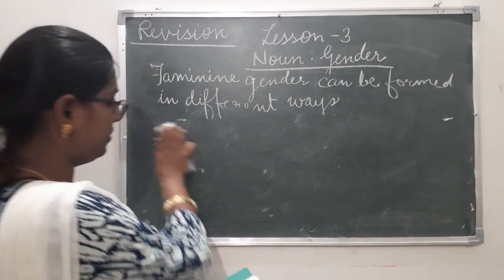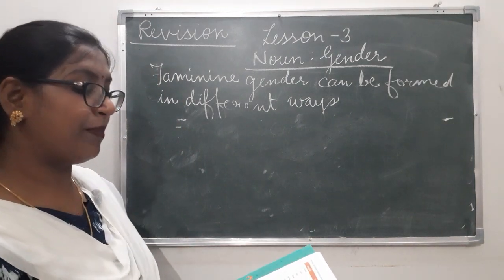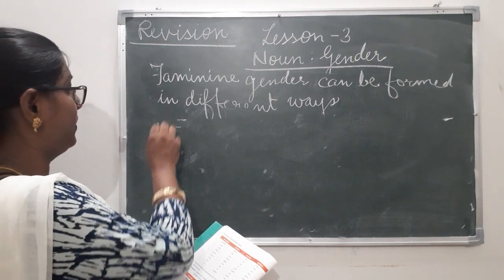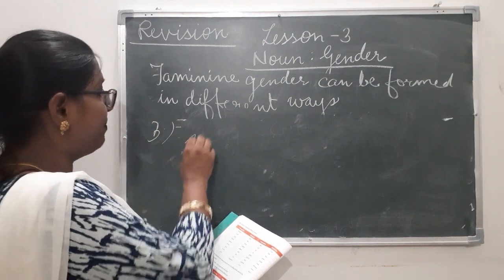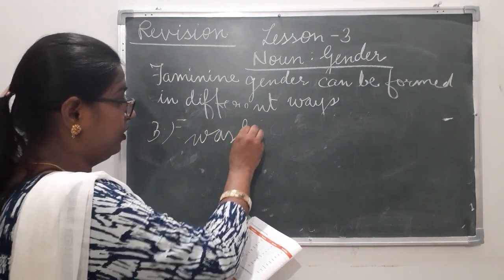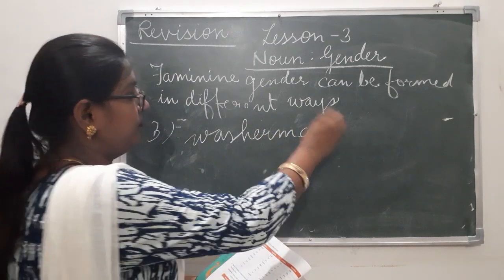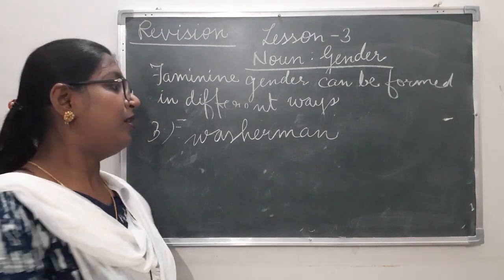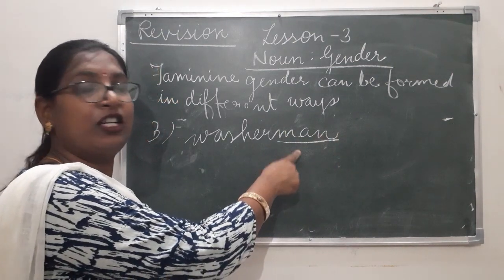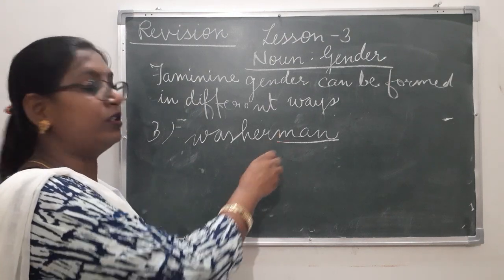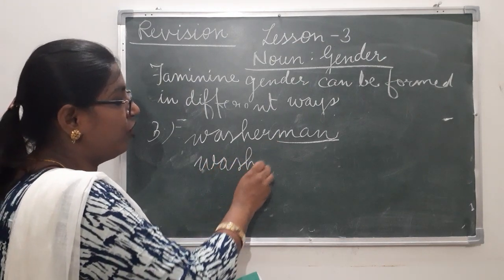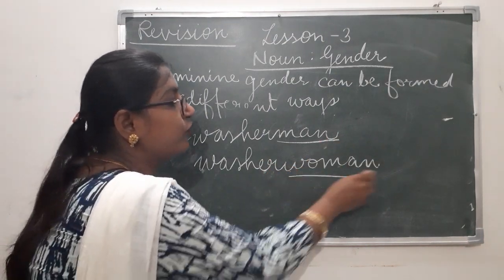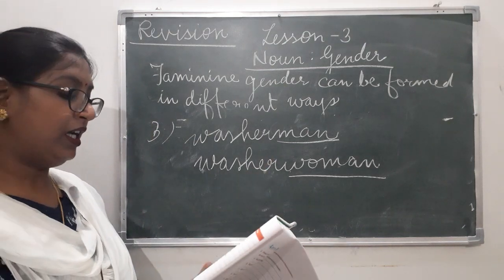Now the third rule is, by the formation of compound words, that is by adding another word to the feminine noun. In the compound words, washerman. It is the combination of two words, washer plus man, washerman. Here the word man is indicating the gender. So we will replace this word. For example, washerwoman. Man is changed into woman. So likewise we have changed the gender.